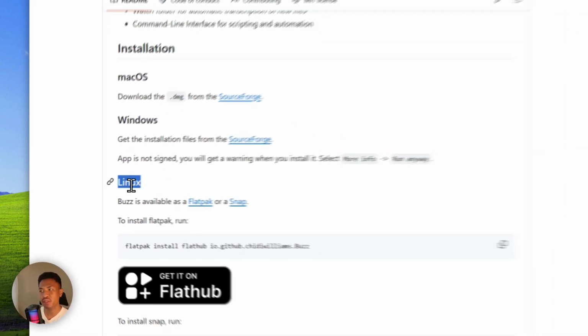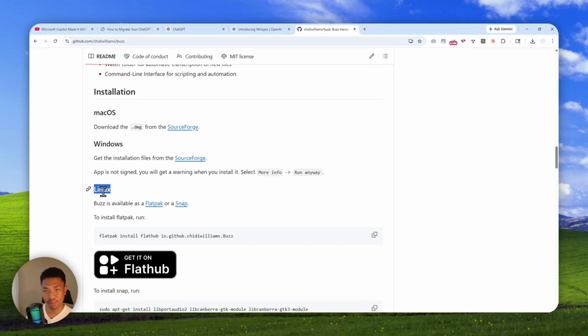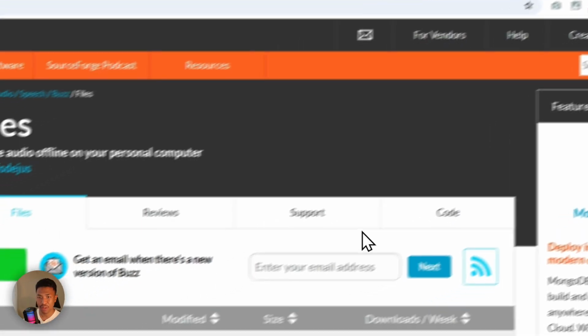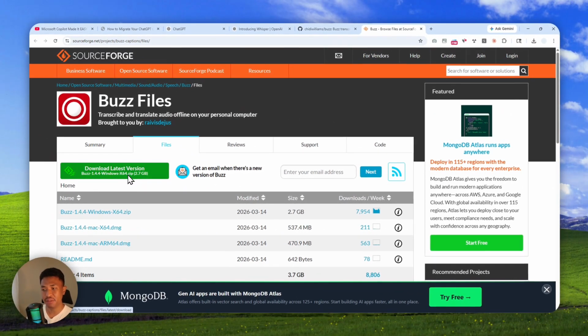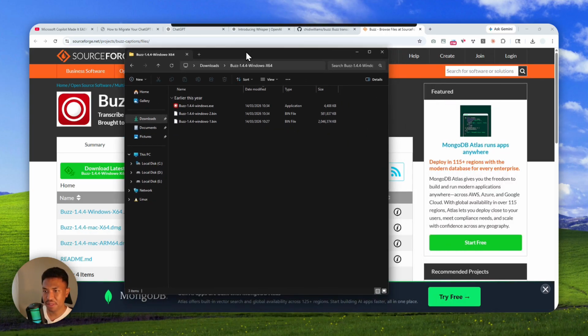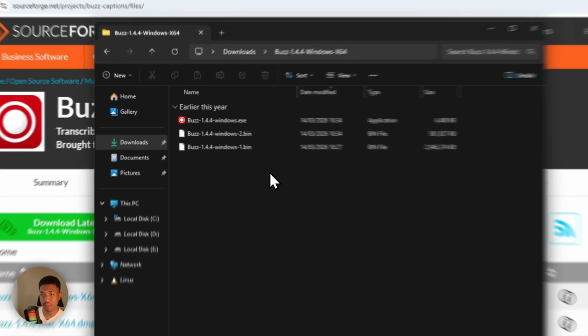Now in this case, I'm using Windows, so if I want to download this program, I can open the setup file on SourceForge. After that, you can click this download button and then just wait until it finishes. Now, after that, you'll get a zip file and you can extract it. And within that folder, you'll see 3 items at the very least.